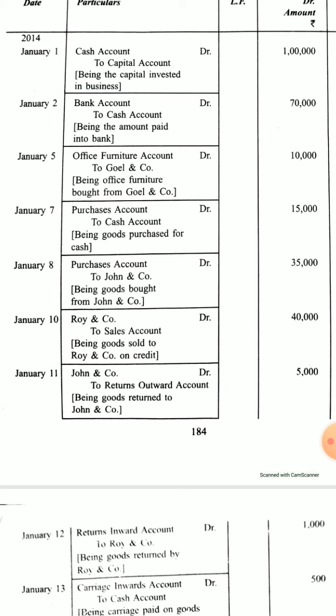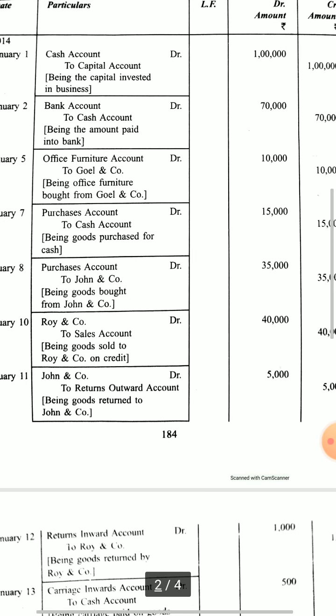Again, another part is sales account, because we are selling goods to Roy and Company, so sales account will be created as it is an income. So according to the nominal account rule, credit all the income and gains, so sales account will be credited. So 40,000 is the amount on both sides.